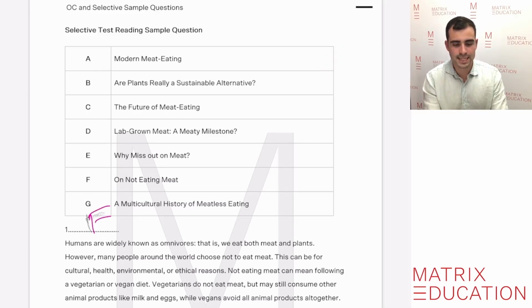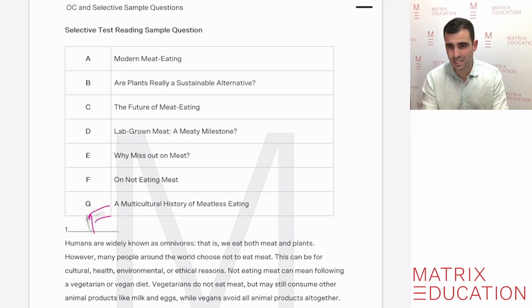Are plants really a sustainable alternative? Well, it talks about plant-based, but doesn't really talk about the sustainability part of this title. So probably not going to be that one. The future of meat eating, well, yeah, it does talk about what's happening, but not really anything about the future. So definitely not, it's probably not going to be that one. Lab-grown meat, no, it can't be lab because we don't talk about lab-grown at all.